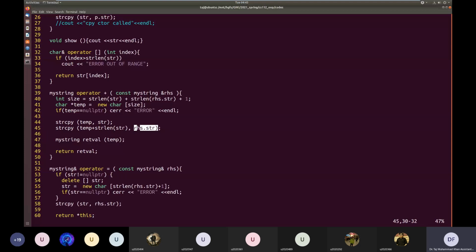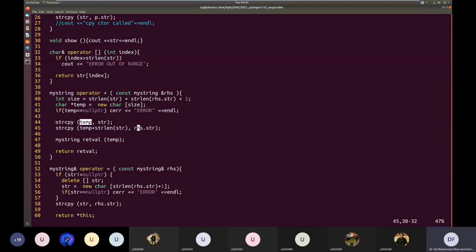It first calculates the total size required to hold both strings. Once it has calculated the total size, it allocates memory for that many characters and stores the pointer in temp. Temp is the pointer pointing to the memory allocated on the heap, which has enough characters to store both strings.